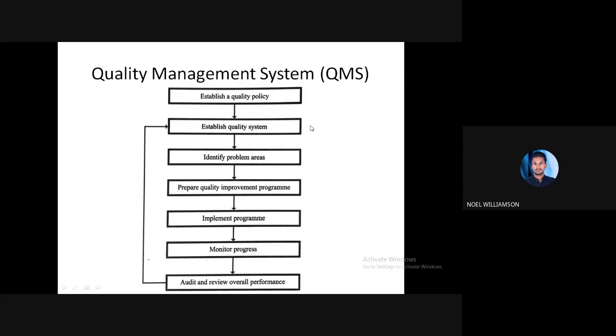So we monitor the progress of the process, sales, service, everything. After which we move to the audit, audit and review conducted for the overall performance. And based on the review, in case of any need, we re-establish the quality system based on the quality policy, and the loop is rotated. So these are the basic procedures of a quality management system.